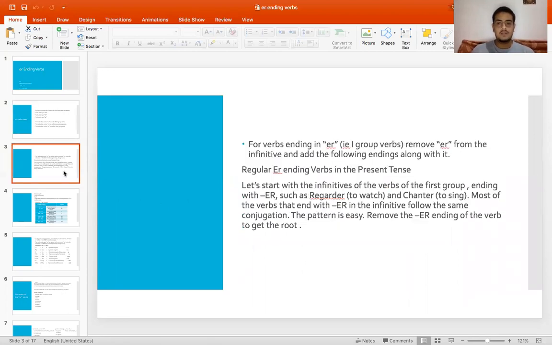Proceeding to the next slide. So we have the ER ending verbs. In these ER ending verbs, we have to remove the ER from the verb and replace it with some endings that depend upon the pronouns. So we have regarde, that means to watch, and chante, that means to sing. Here we have to replace the ER of chante and the ER of regarde, as they are ER ending verbs, with some endings.